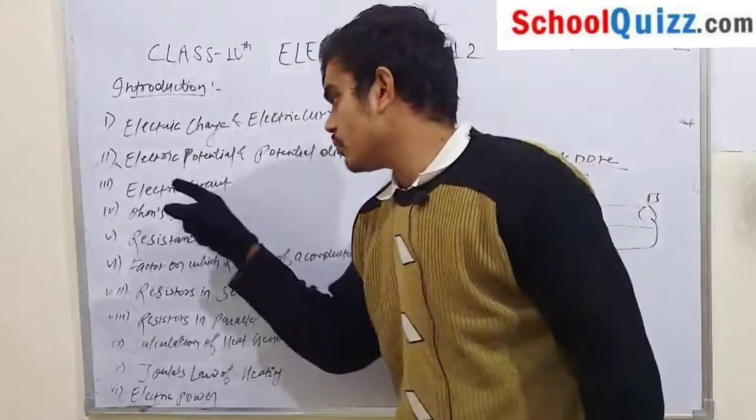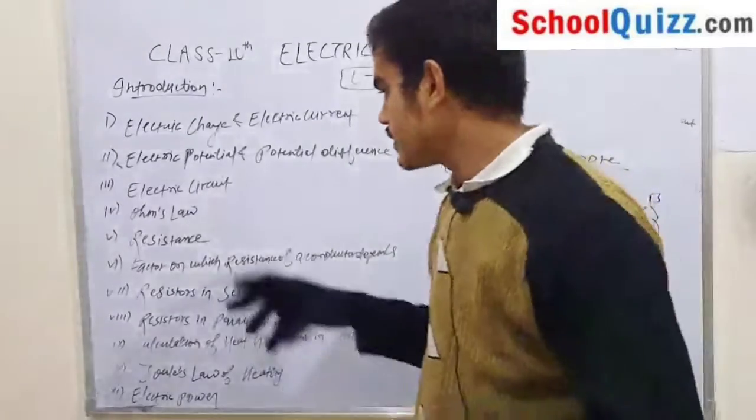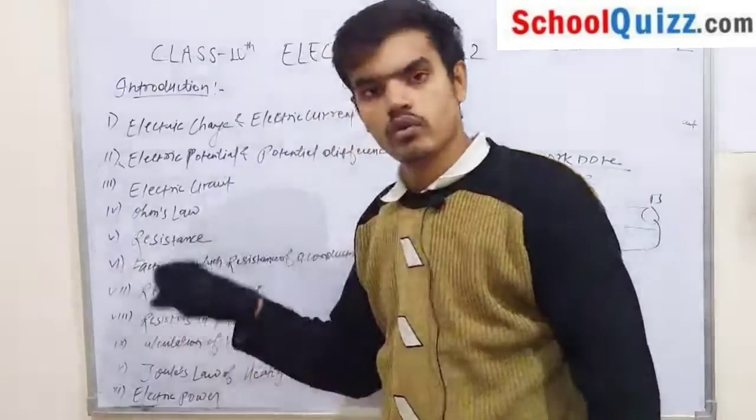And what is your next topic? That is electric current. In this topic I will discuss numericals. Okay, so what is our fourth topic? Fourth topic is Ohm's law. What is Ohm's law?